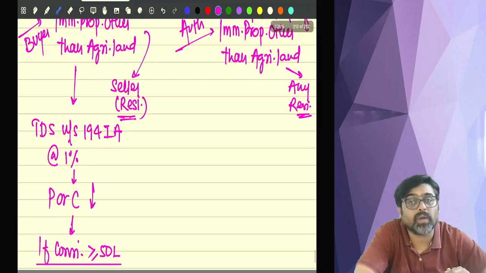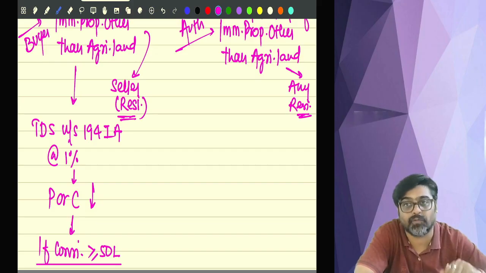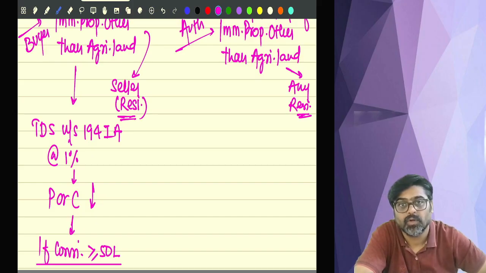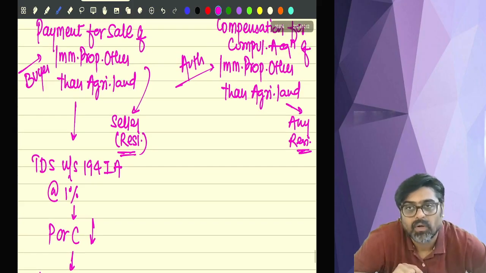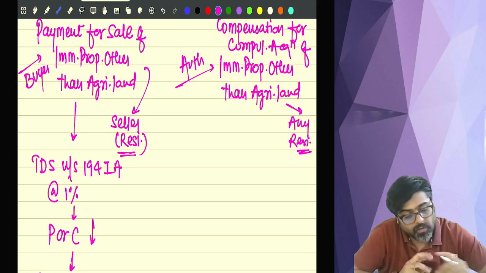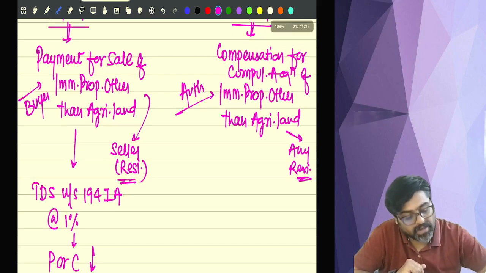Okay. Now, if I talk about 194 LA, no. So, in 194 LA, they have changed the threshold limit this time. So, here the threshold limit has changed. Till last year, the threshold limit was 2,50,000. And from this year onwards, they have increased the threshold limit to 5 lakhs.